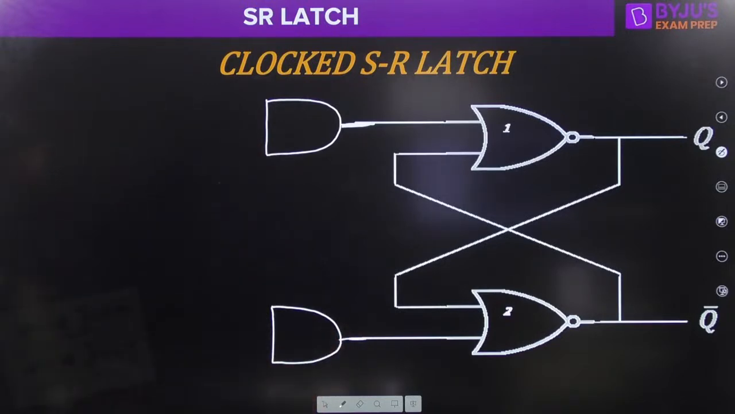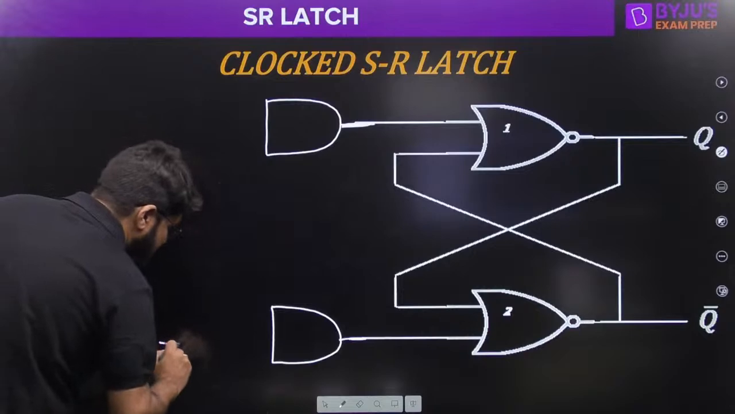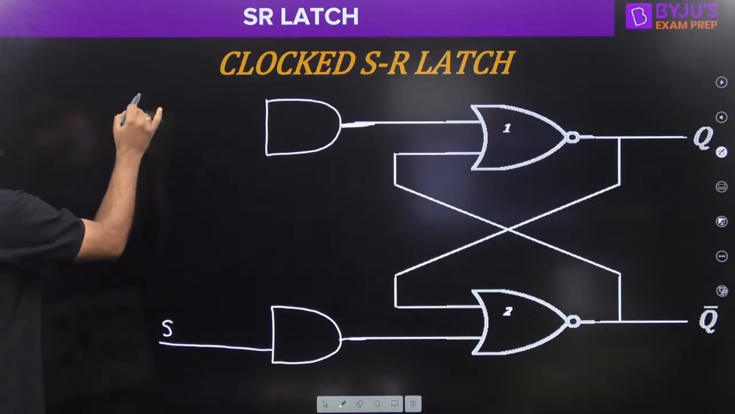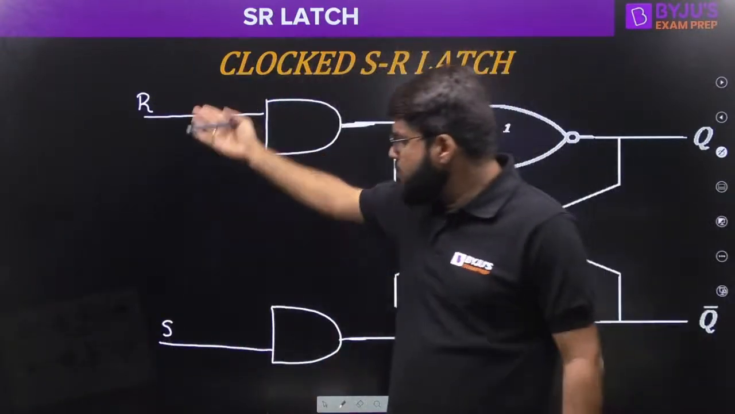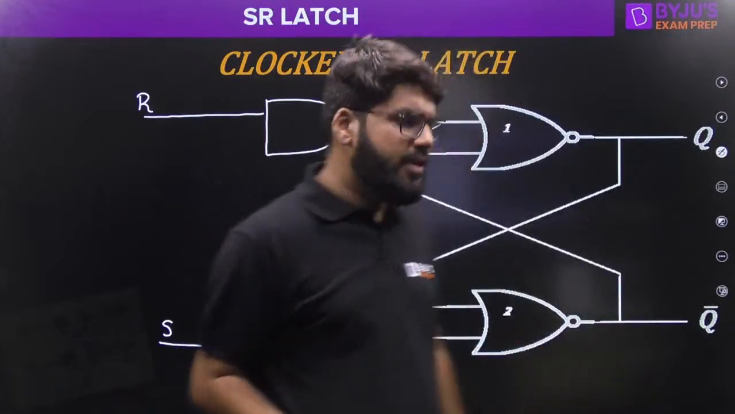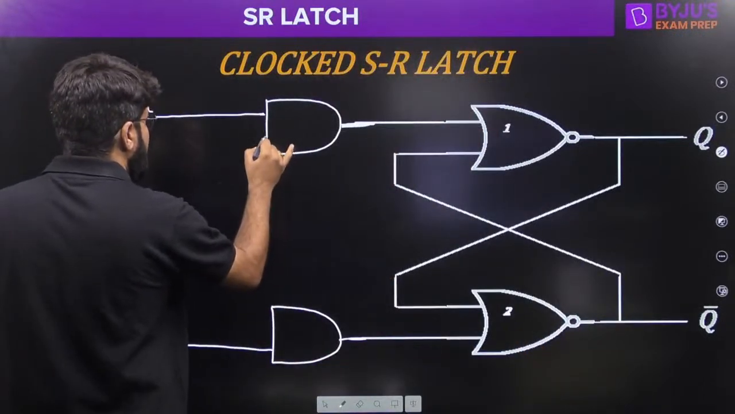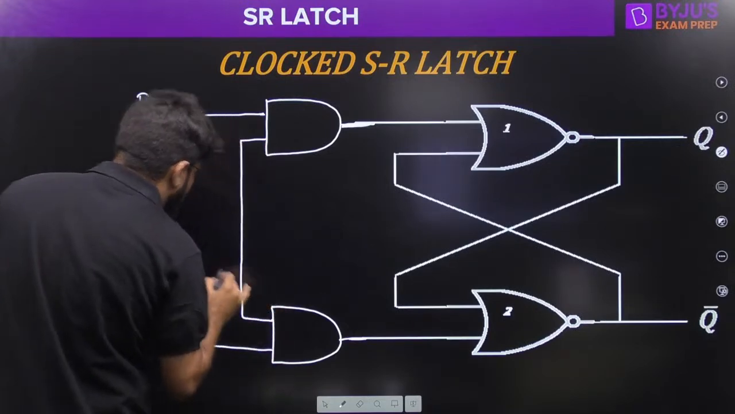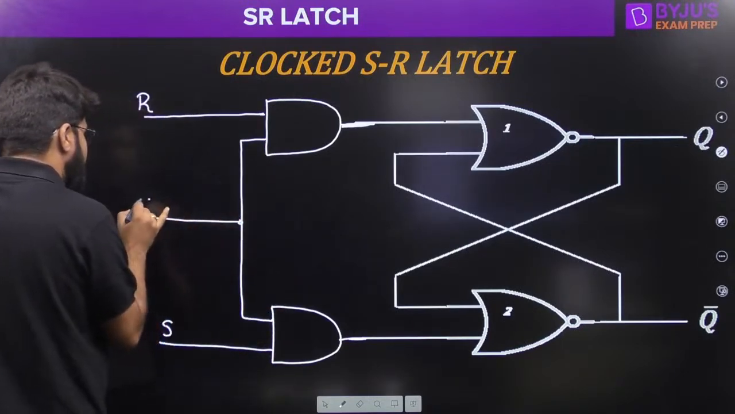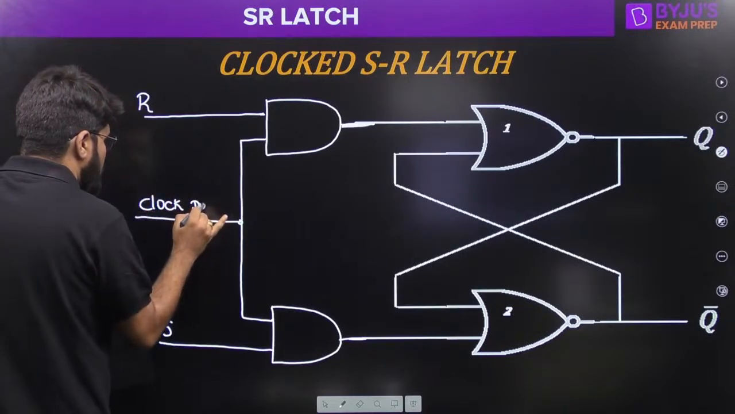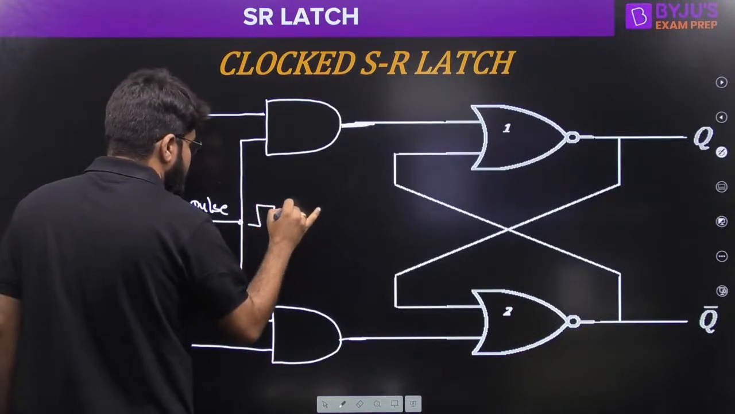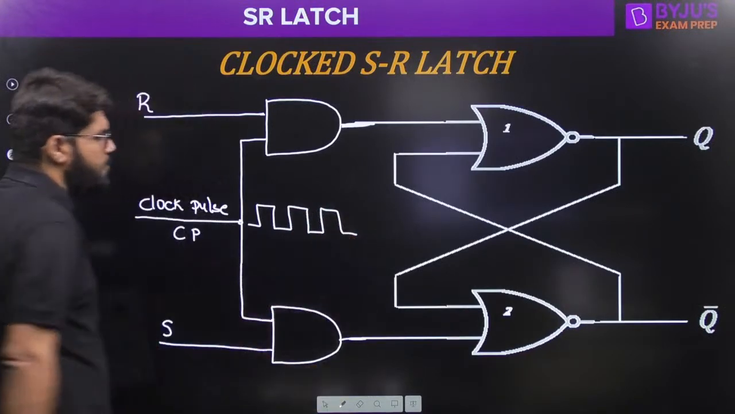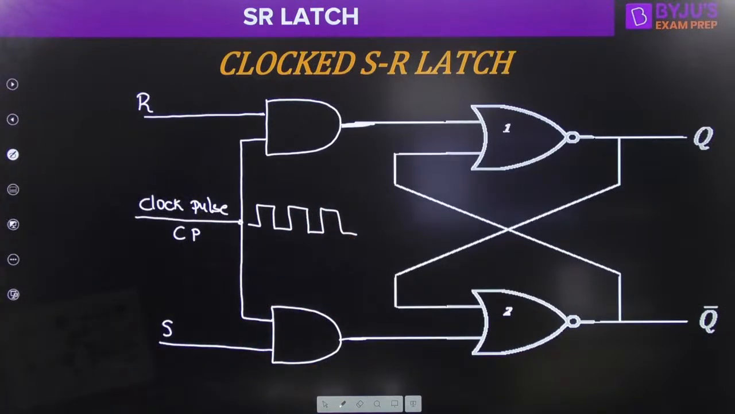Here there is the door coming up, right? Now, this is what will be my actual input S. This is what will be my actual input R. Outside the door, I have the inputs, I have the students ready, but the door should have a key. And here I apply the key, which is the clock pulse. In short, we call it CP, which will be a periodic square waveform.